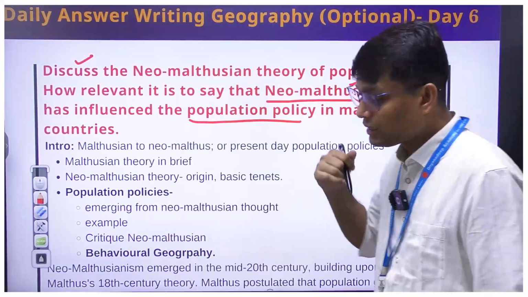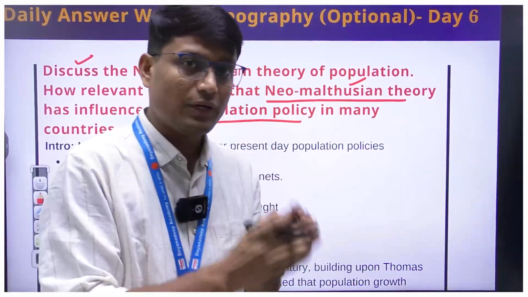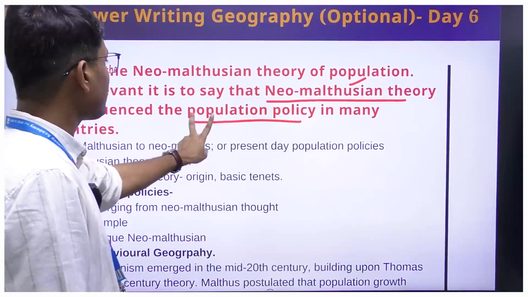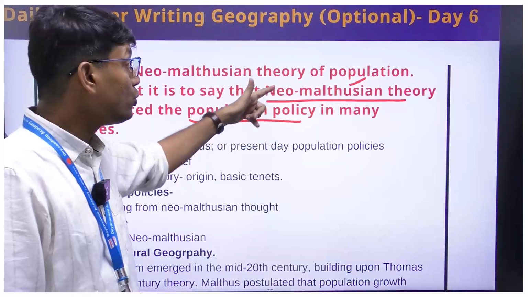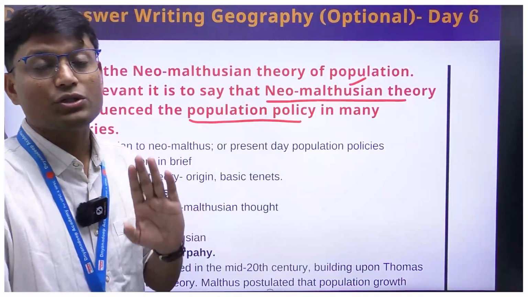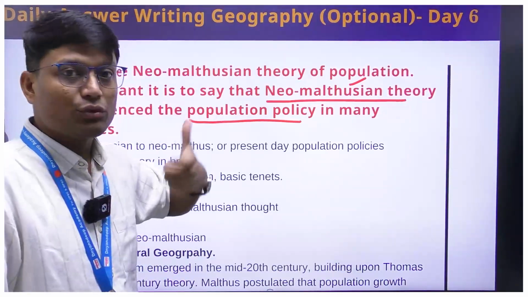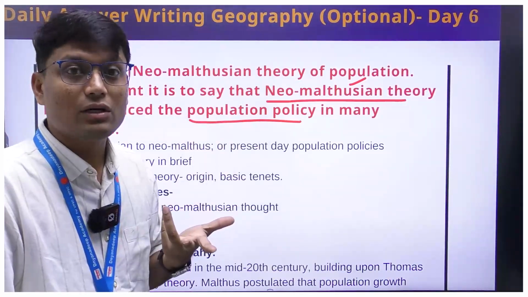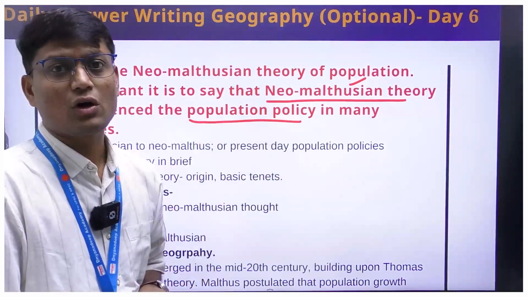So either you will say yes, this theory has a profound influence on present day population policies in many countries, or you will say no, it has no place in the population policies of many countries. That is the take you have to take. Where did we learn that part? We learned it in the relevance section of that theory.